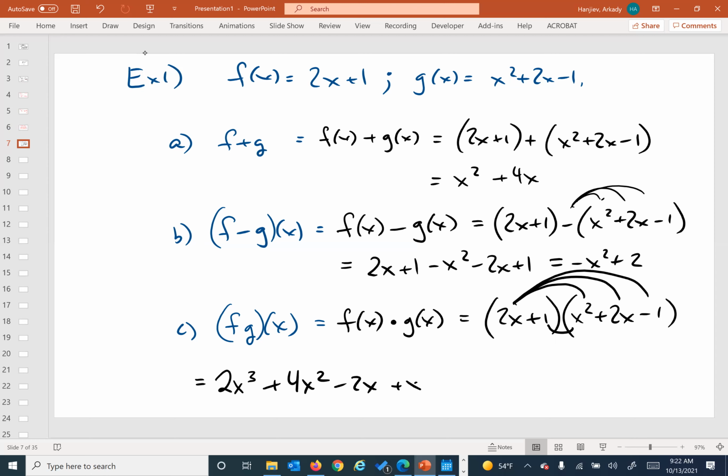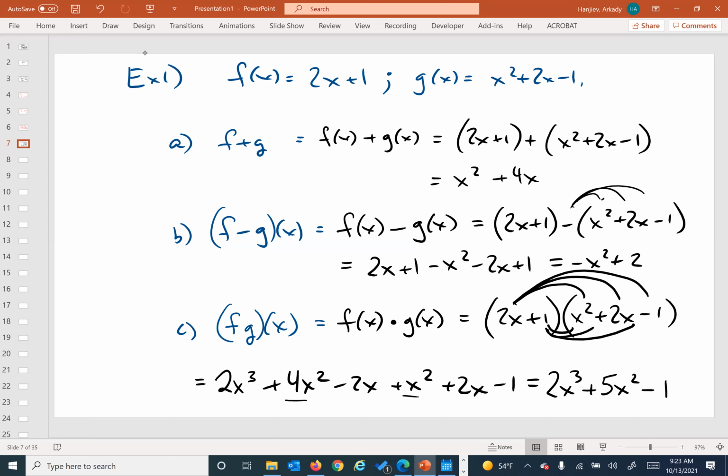We'll get ourselves a plus x squared plus 2x minus 1, and eventually, let's see, 2x cubed, 5x squared. The 2x's are gone again. Is that right? And I got myself a minus 1. Tell me if you guys get the same. Yep, okay.